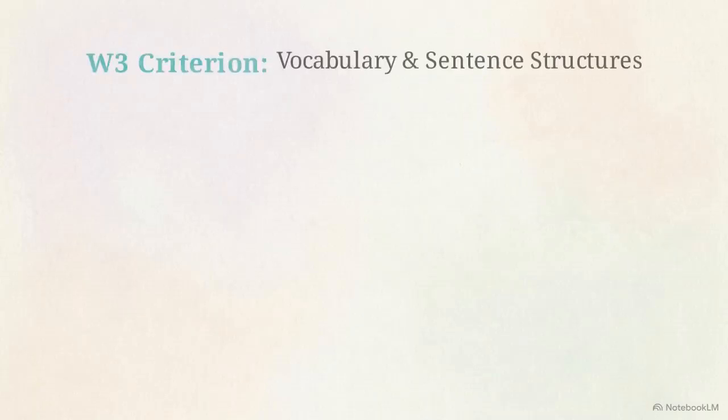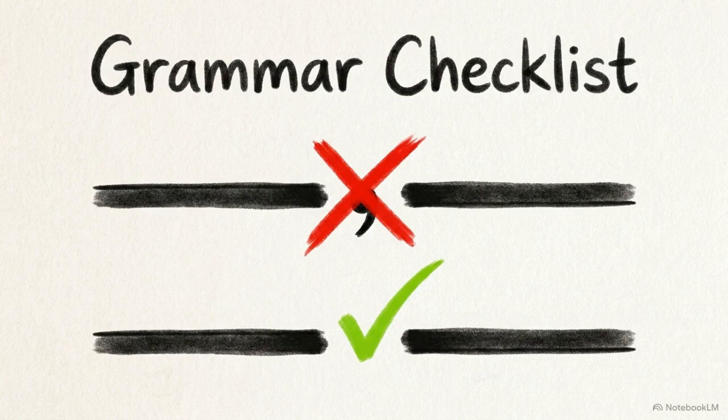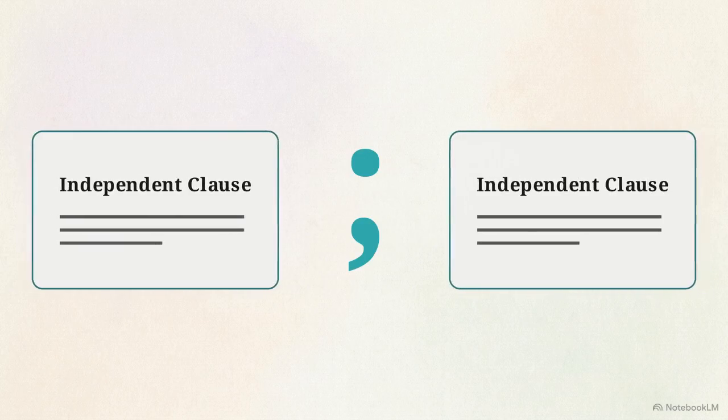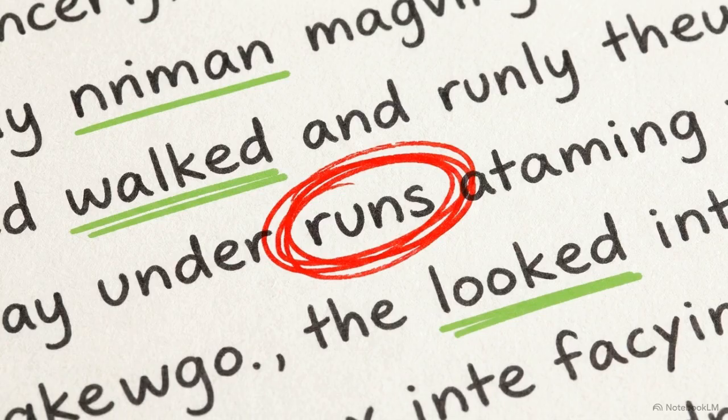You are expected to purposefully vary your sentence lengths and deploy ambitious vocabulary to maintain the reader's interest. You must aggressively proofread your work to eliminate critical errors, specifically focusing on the use of comma splices to connect independent thoughts. If you choose to use semicolons, full independent clauses must exist on both sides of the punctuation mark. You also need to maintain strict tense consistency, avoiding any accidental shifts in time.